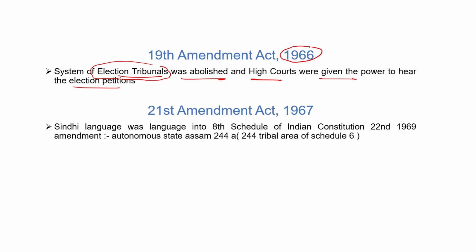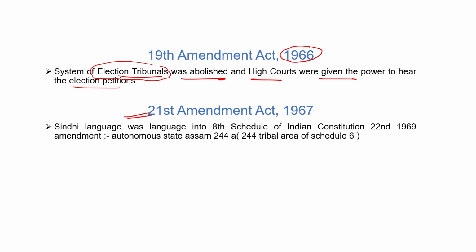But in the 19th Amendment Act 1966, these election tribunals were abolished, and all the powers were shifted to the High Court only. Then the High Court can hear the election petitions. If there is any dispute related to the elections, the High Court has the power to hear the election petitions. So as of now, there are no election tribunals. We directly have to go to the High Court or subordinate court related to the election issues or disputes.